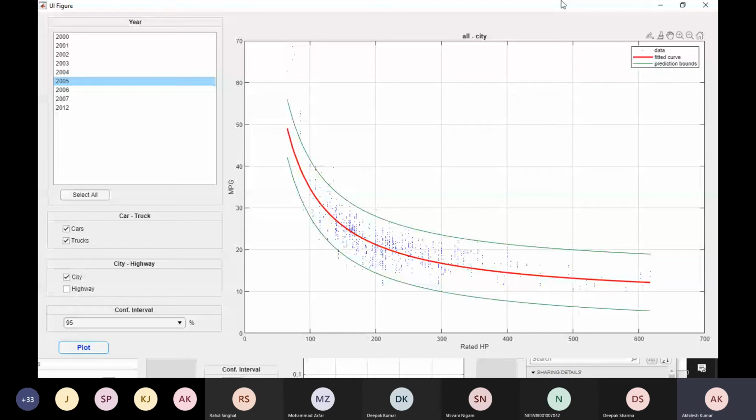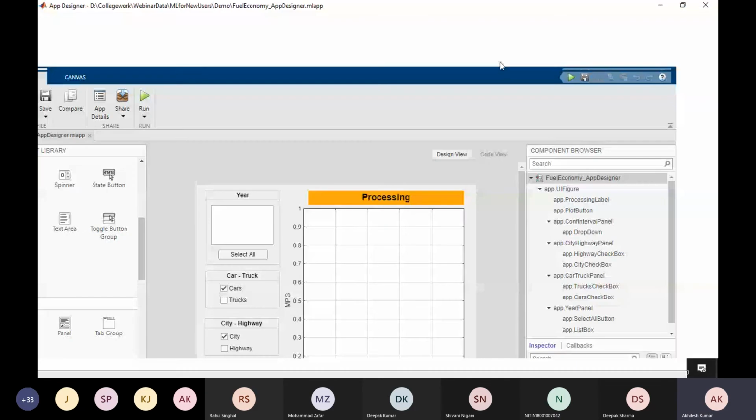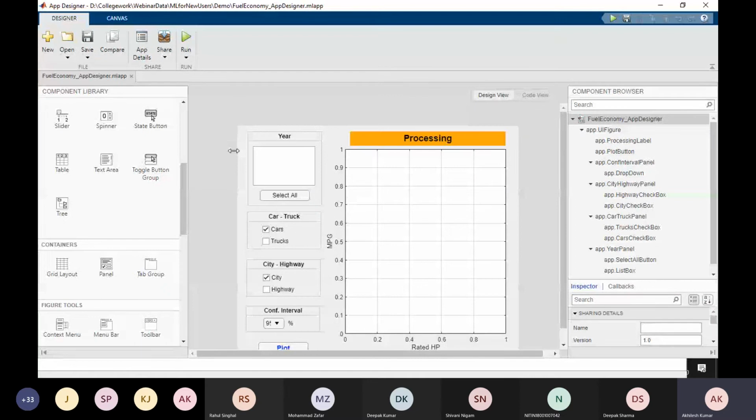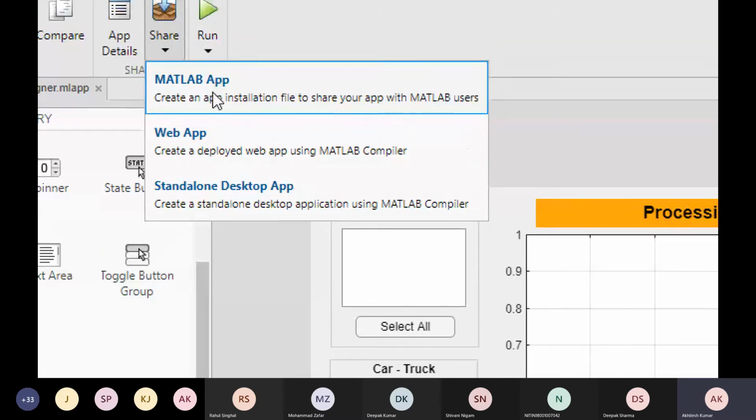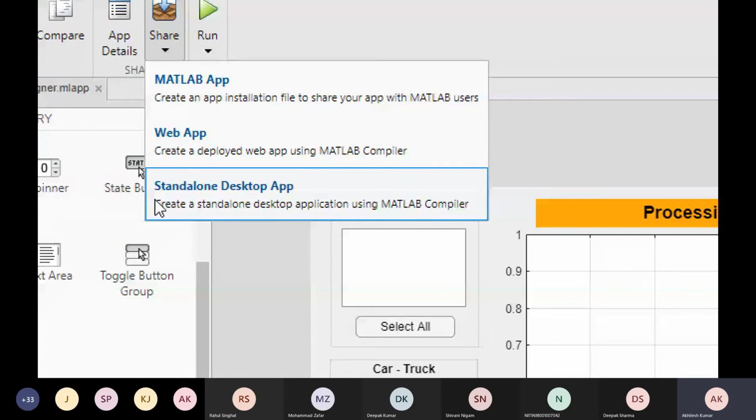Okay, let me close this app first of all, so it is working fine. Once you have created this app, how do you create a standalone app, that means a .exe file, right? So here, when you click on Share, we have three options, three kinds of apps we can create. First is MATLAB app, second is web app, third is standalone desktop app. A MATLAB app is a very simple app like what you see here. You can create a MATLAB app and integrate it in this MATLAB environment.